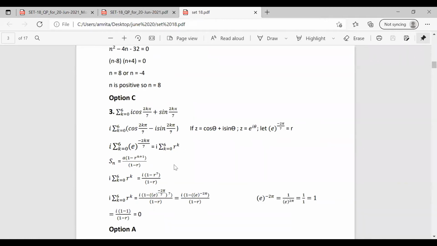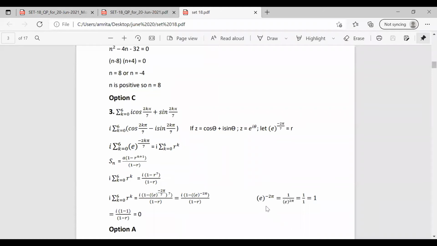We have the equation Sn equal to a into 1 minus r raised to n plus 1 by 1 minus r. Here the number of terms, from 0 to 6, is 7. So we rewrite it as i into sigma k equal to 0 to 6 r raised to k as i into, the first term becomes 1, so i into 1 minus r raised to 7 by 1 minus r.